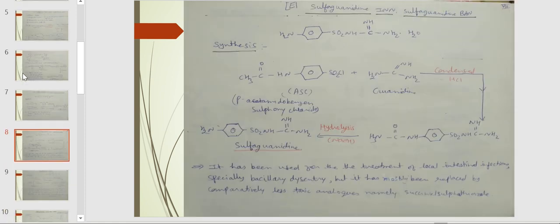The next drug is sulfamethoxazole. It is also known as sulfamethoxazole in USAN and sulfamethoxazole in BAN. It is synthesized by the condensation of 2-amino-5-methyl-1,3,4-thiazole with para-aminobenzene sulfonyl chloride to form sulfamethoxazole. It is used in the treatment of coliform infection of the urinary tract.